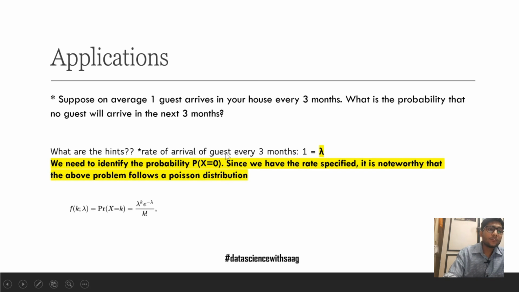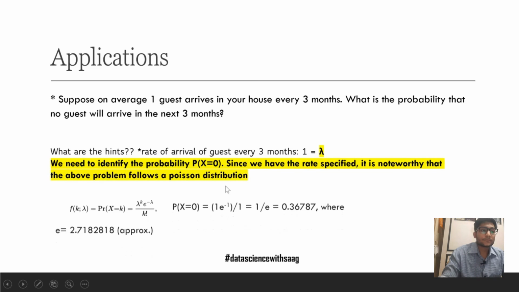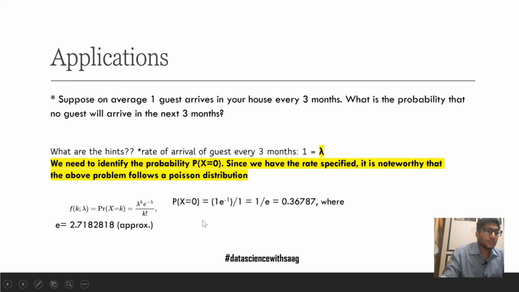What are the hints? The rate of arrival of guests every 3 months is 1, which is lambda. We need to identify the probability of x equal to 0, since we don't want any guest. Since we have the rate specified, it is noteworthy that the above problem follows a Poisson distribution. If we plug lambda equal to 1 and k equal to 0 into the formula, we get the resultant value of probability x equal to 0. Note that 0 factorial is equal to 1. So this would be the final solution. The value of e is approximately taken as 2.7182818.